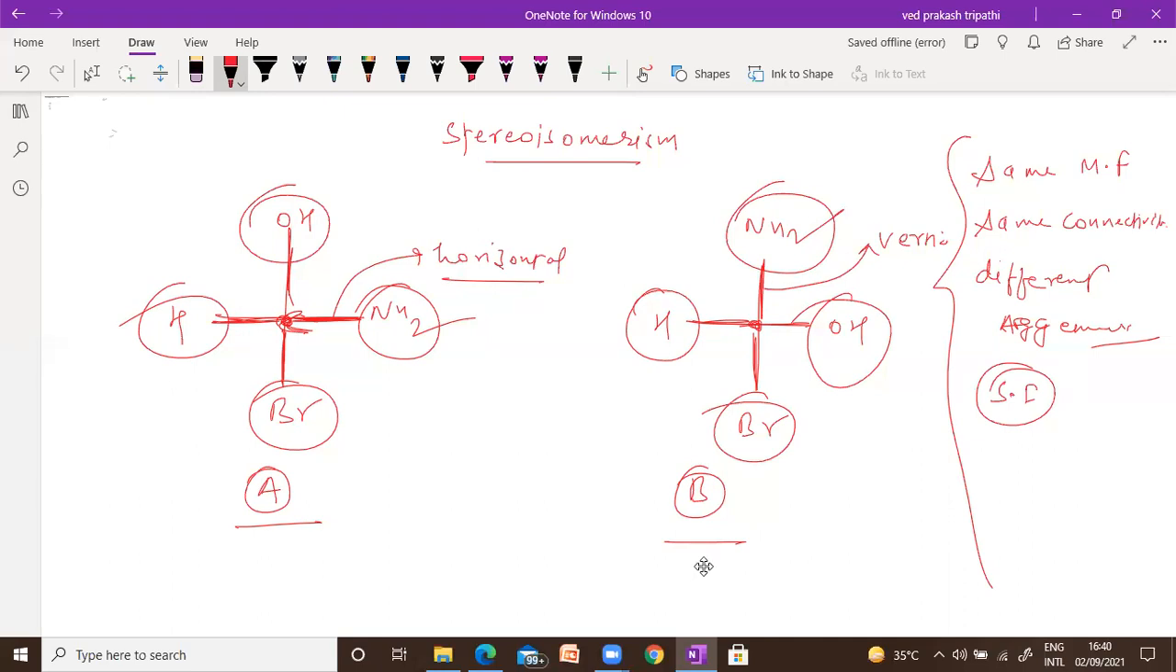Please tell me any doubt about this one. Yeah, what's the difference between stereo and constitutional?